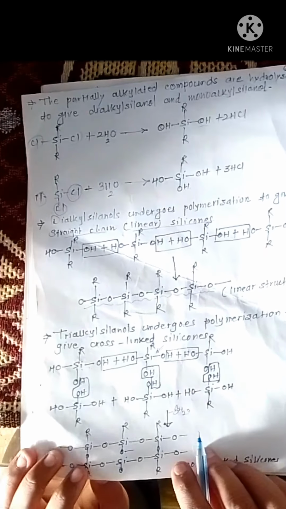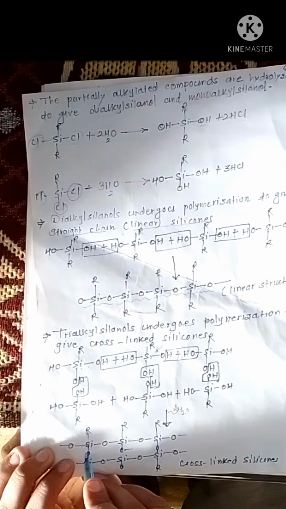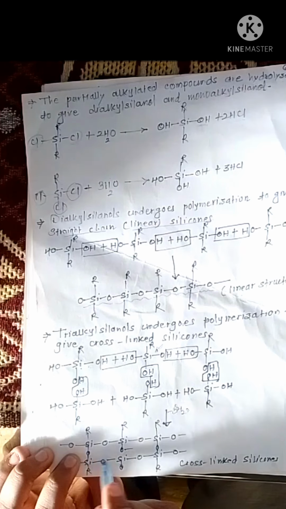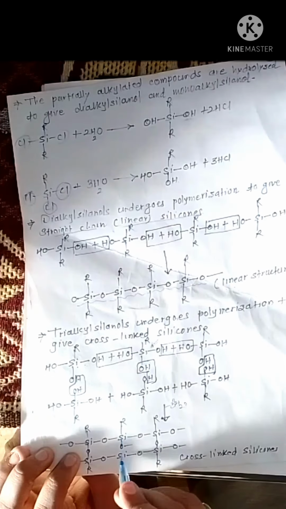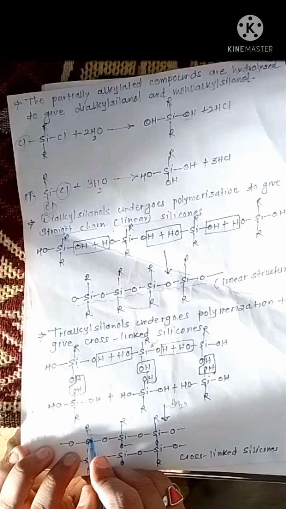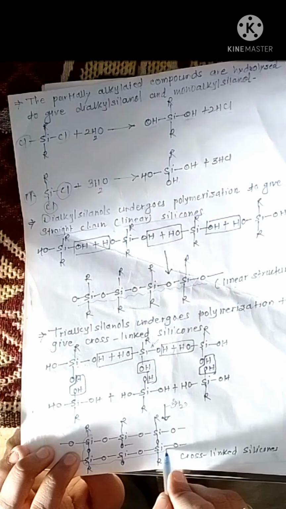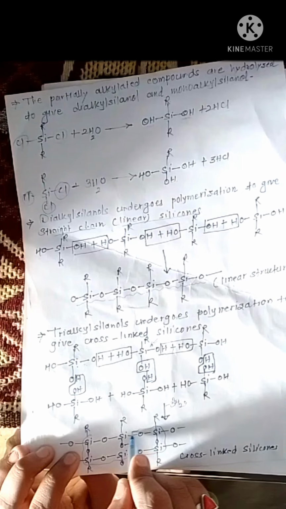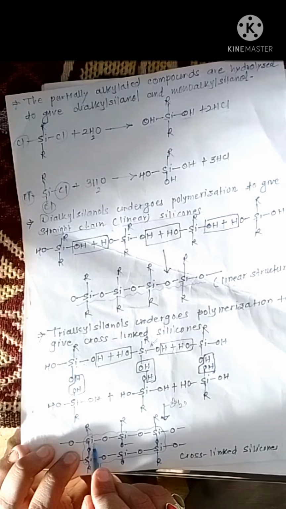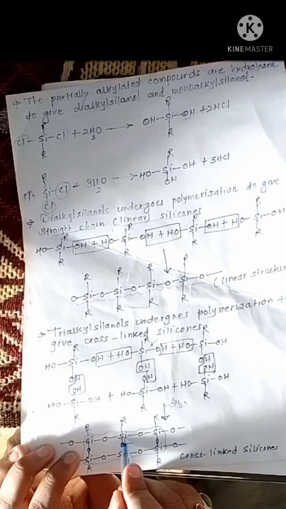If we see the structure of this compound, it is not a linear structure, it is a cross-linked structure, because the backbone of the compound is not present in a linear fashion, and it is also made up of alternate silicon and oxygen atoms.